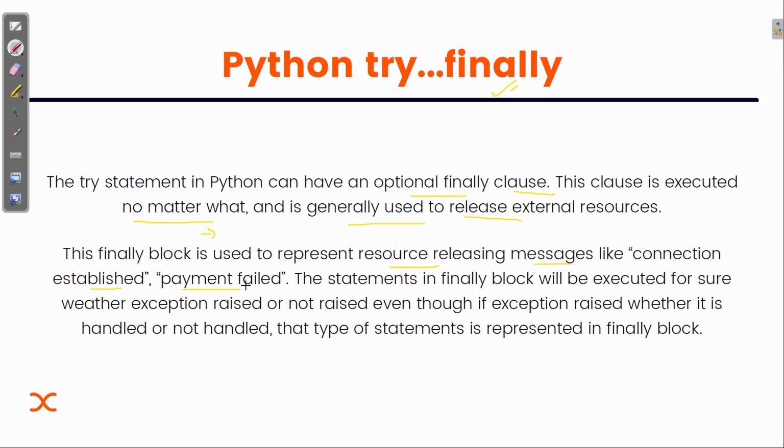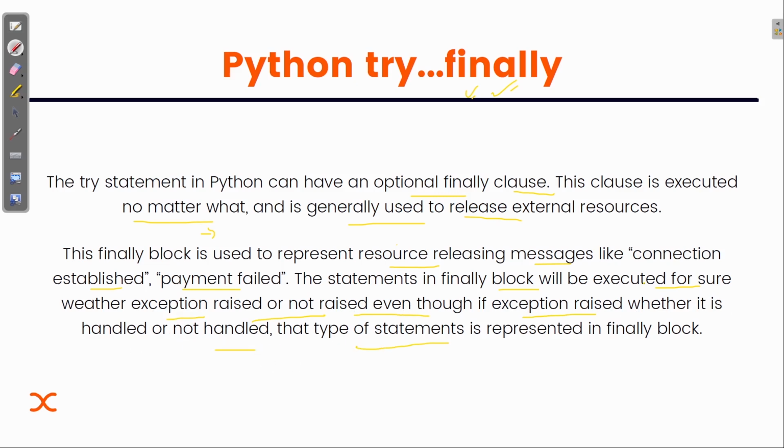Sometimes, if you are using a payment application or anything like that, there are some messages at the end, and those types of messages are inside this finally clause. The statements in the finally block will be executed for sure, whether the exception is raised or not raised, and even if the exception is raised, whether it is handled or not handled.